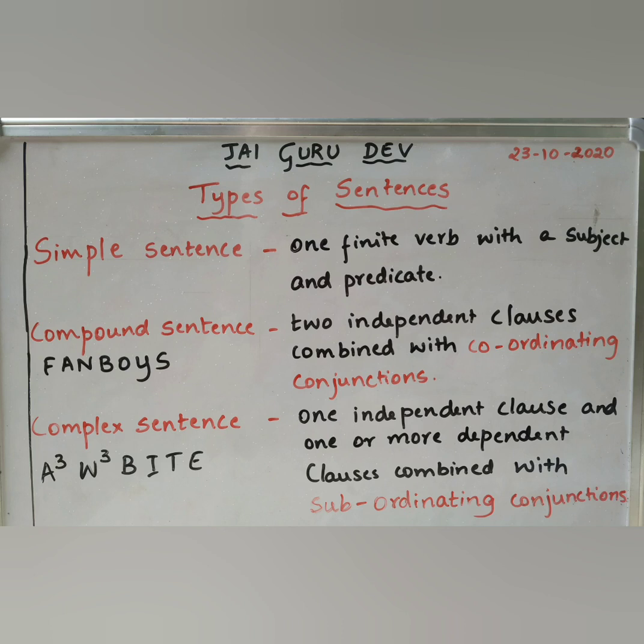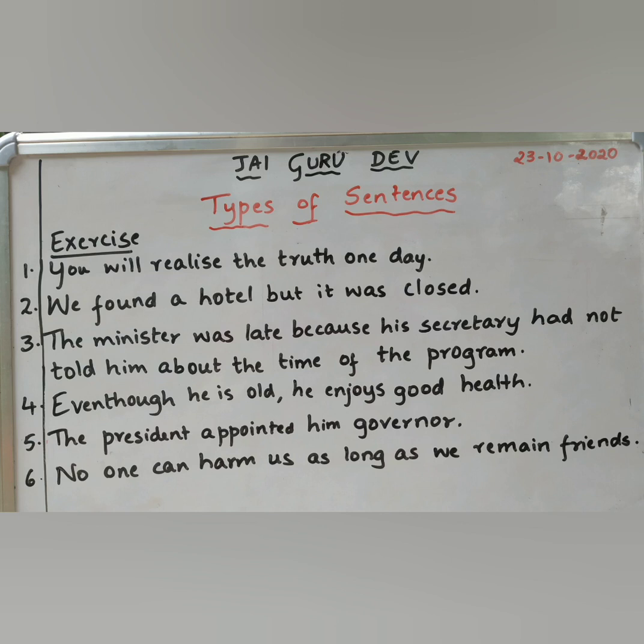Complex sentence, which has one independent clause and one or more dependent clauses combined with subordinating conjunctions. Keyword to remember: A cube, W cube, BITE, which stands for as soon as, although, when, whose, where, because, if, though, even though. I hope you all have understood the types of sentences, that is simple, compound and complex sentence.